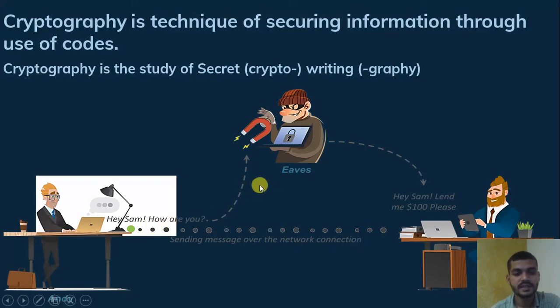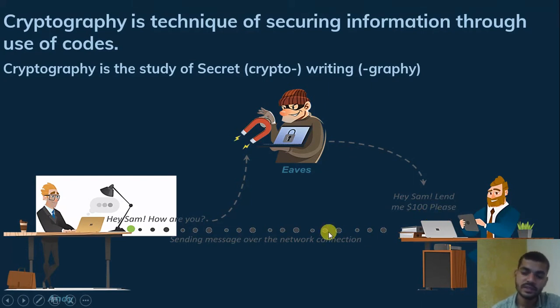He got his message and changed it, and he sent another message to Sam: "Hey Sam, lend me $100 please." But remember what Andy actually sent: "Hey Sam, how are you?" You are a middleware between these, and they changed the message, modified it, and sent it to Sam: lend me the $100 please.